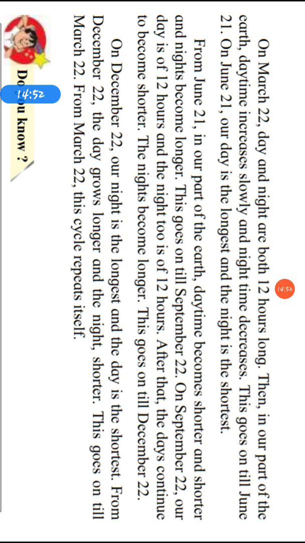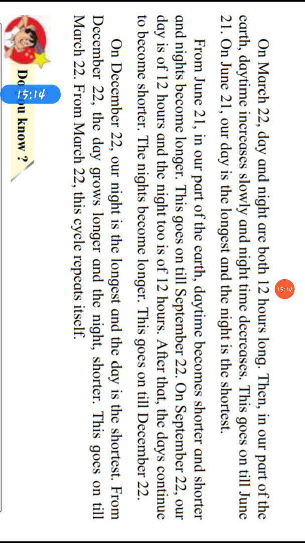And from 22nd September to 22nd December, the days continue to become shorter and the nights continue to become longer. On December 22, our night is the longest and the day is the shortest.